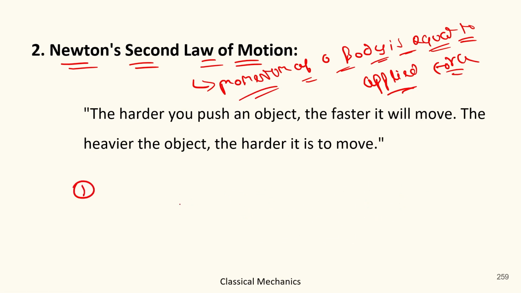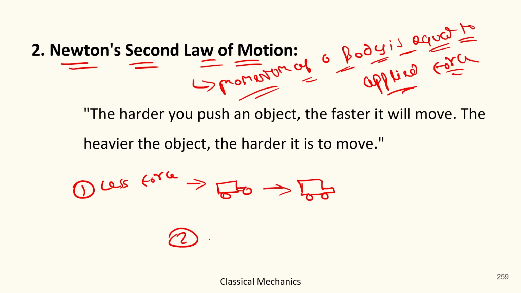there are two conditions, condition 1 and condition 2. In the first condition, low force, or you can say less force, is applied on the car, then the car moves from this to this only.